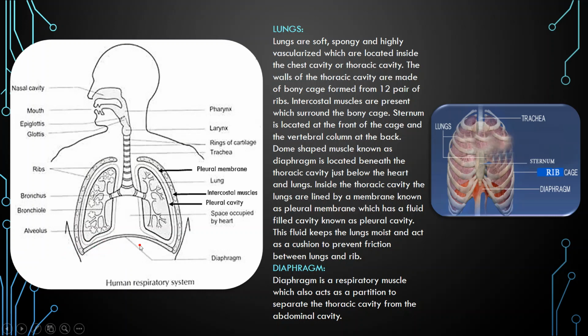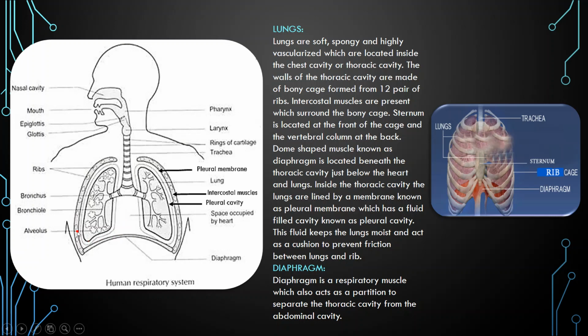This muscle separates the thoracic cavity from the abdominal cavity, and as you see in the diagram, forms the floor of the chest cavity. These muscles also act as respiratory muscles, present just below the lungs and heart.